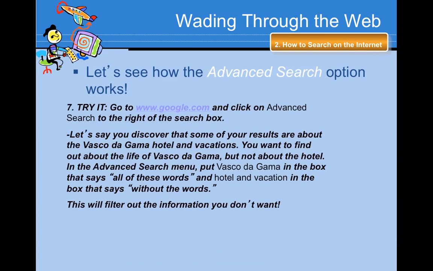Go to google.com and click on advanced search to the right of the search box. Let's say you discover that some of your results are about the Vasco da Gama Hotel and vacations. You want to find out about the life of Vasco da Gama, but not about the hotel. In the advanced search menu, put Vasco da Gama in the box that says all of these words, and hotel and vacation in the box that says without the words. This will filter out the information you don't want.